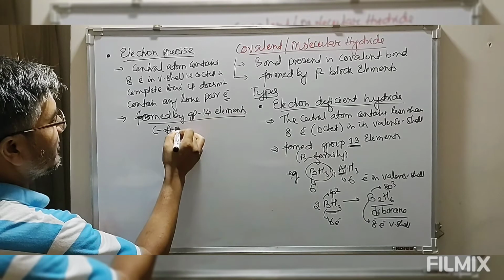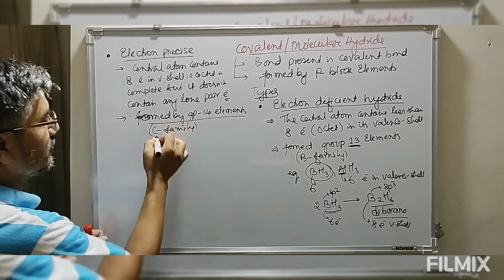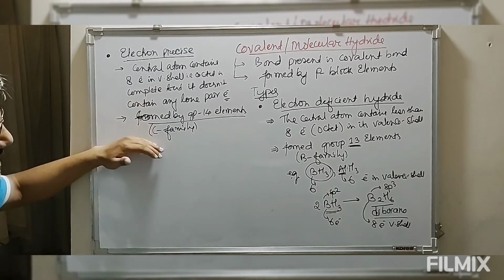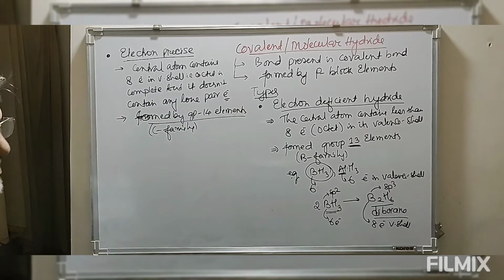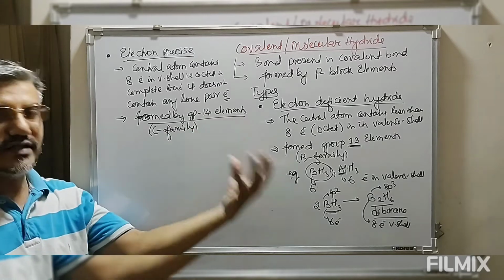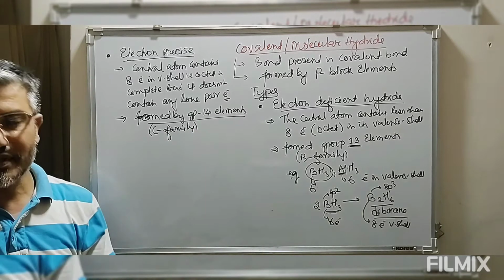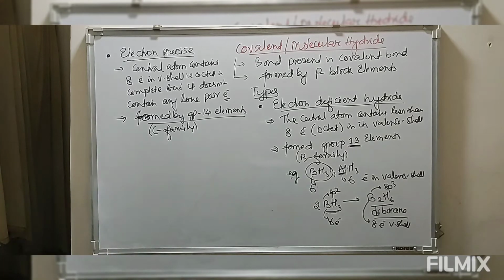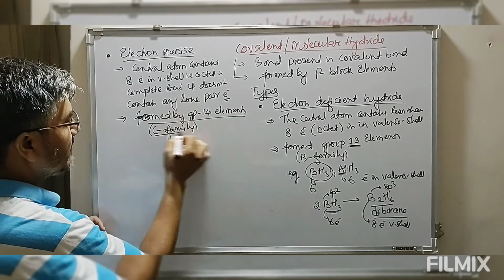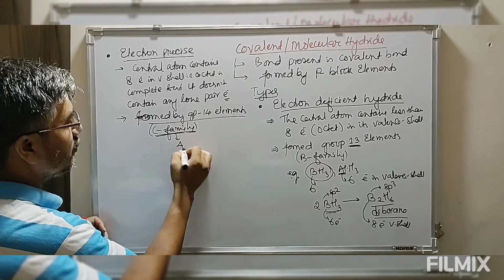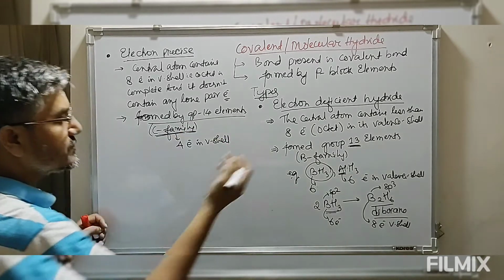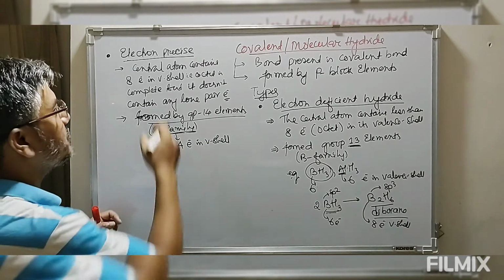So these group 14 elements, containing 4 electrons in the valency shell, combine with 4 hydrogen, forming 4 chemical bonds to give you electron precise hydrides. So these carbon family elements contain 4 electrons in the valency shell, and combine with 4 hydrogen atoms to give you electron precise hydrides.